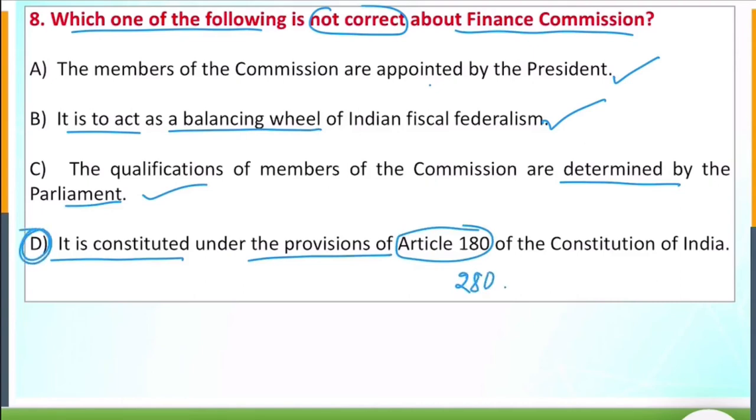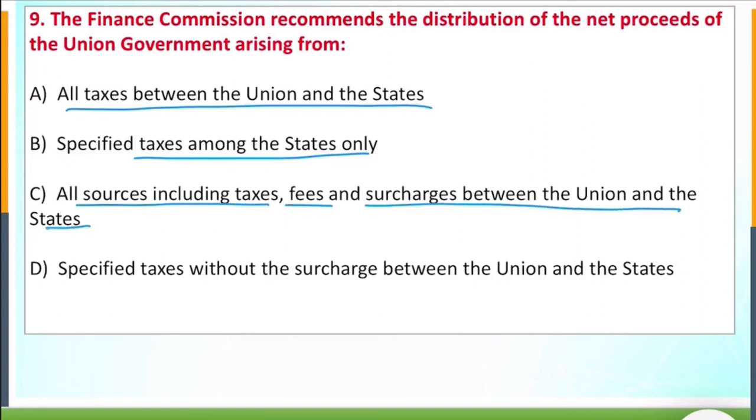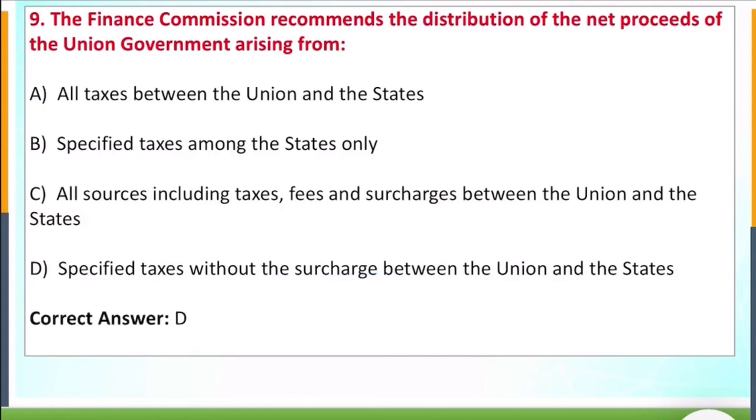Then next one comes to the ninth question. The Finance Commission recommends the distribution of net proceeds of the union government arising from option A, all the taxes between the union and states; specified taxes among the states only; all sources including taxes, fees and surcharges between the union and the states; and specified taxes without the surcharge between the center and states. No, my dear students, here you have to understand the specified taxes without the surcharge between the union and the states.